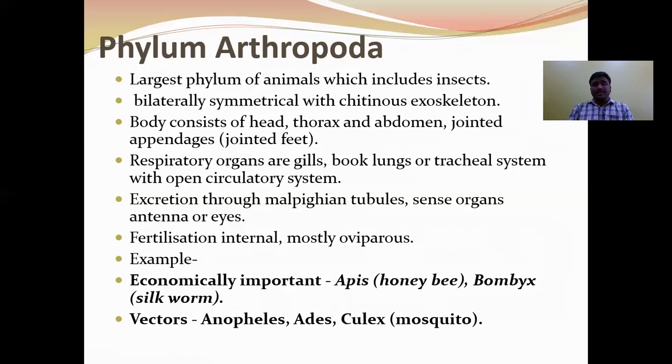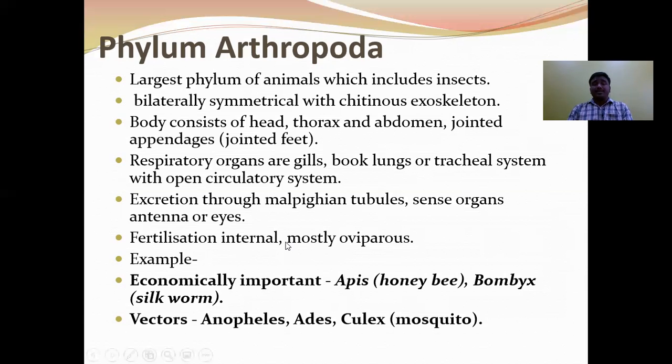The book gills are present in Limulus. The book lungs are present in scorpion. Gills are present in aquatic crustaceans like prawn. The tracheal system is present in insects. The excretory organs are Malpighian tubules in insects, coxal glands in arachnids like scorpion and spider, and green glands or antennary glands in crustaceans.